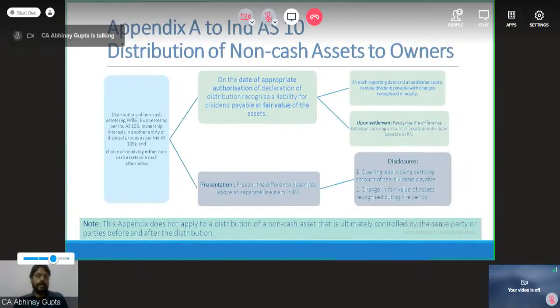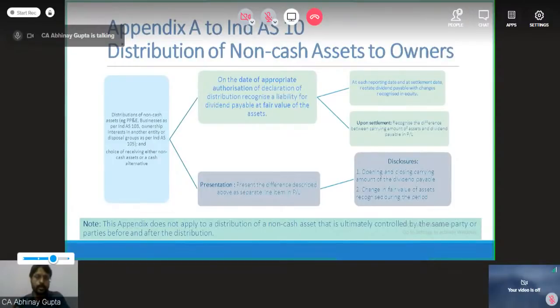This appendix does not apply to distribution of a non-cash asset that is ultimately controlled by the same party or parties before and after the distribution. And this appendix is only applicable for shareholders who are not the controllers of the company. So if a bunch of shareholders who were controlling the company earlier are also controlling the company after the distribution, then if the party is the same, this appendix is not applicable. So this appendix is applicable only for those transactions where the distribution is happening for the shareholders at large. Okay. So this is a simple concept.